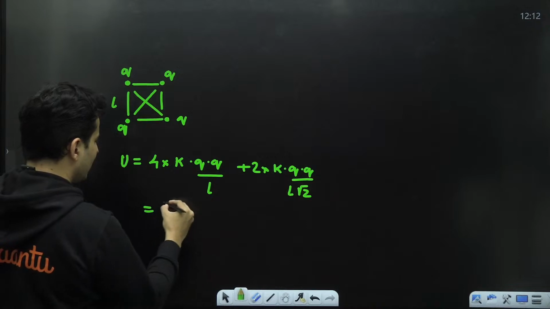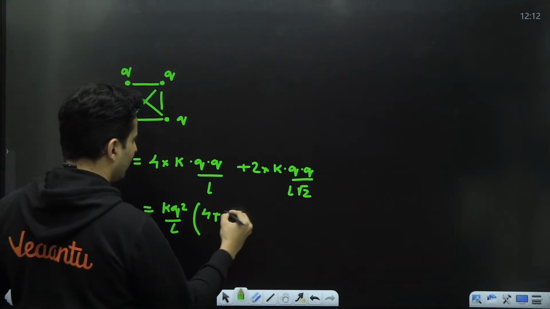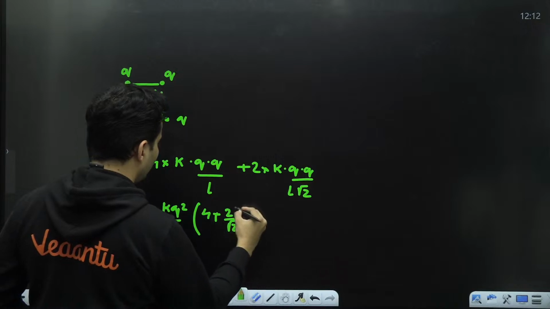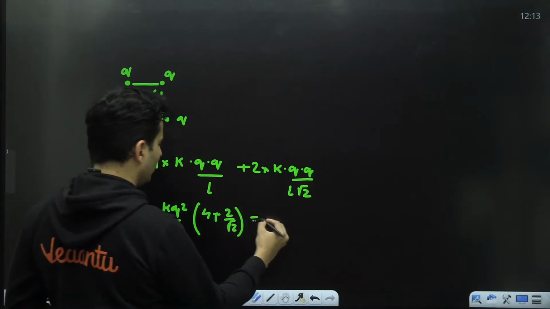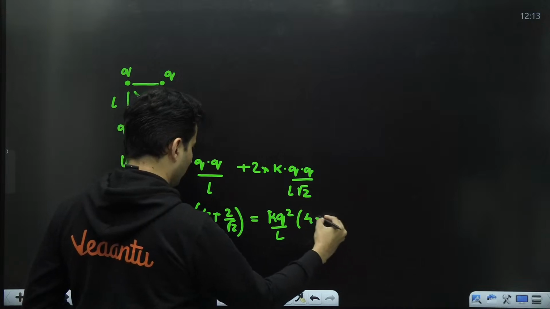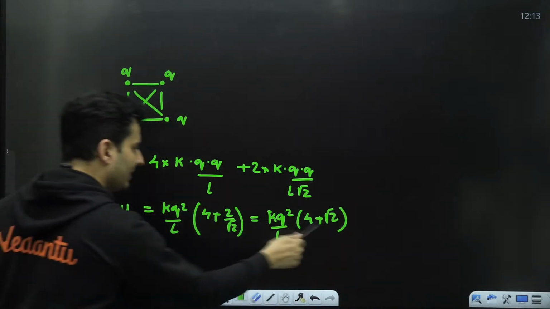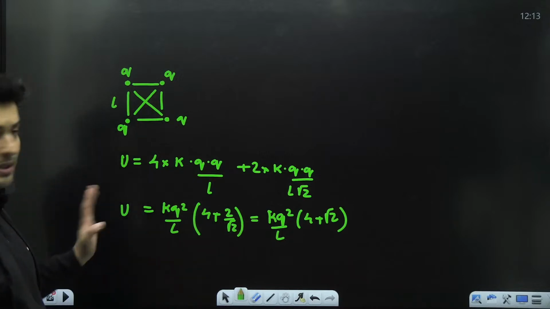So you will get K Q square by L, 4 plus 2 by root 2, which is nothing but root 2 only. So K Q square by L, 4 plus root 2. That is the general formula with side length L and charge Q.